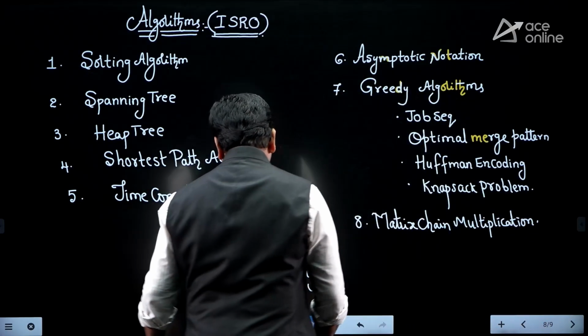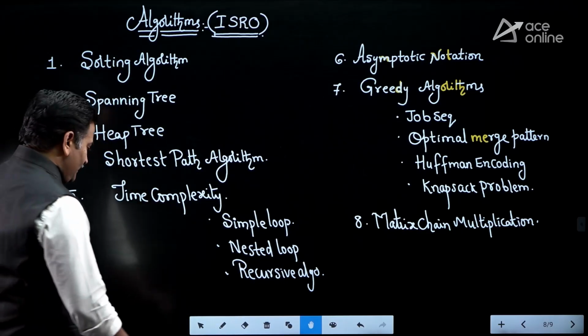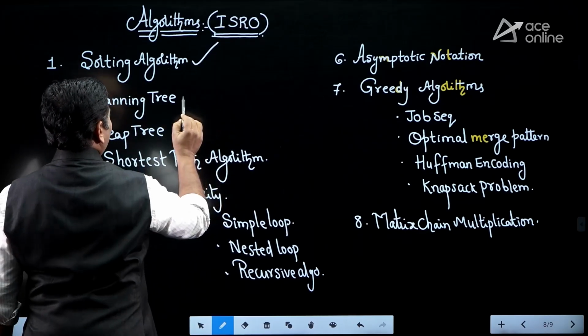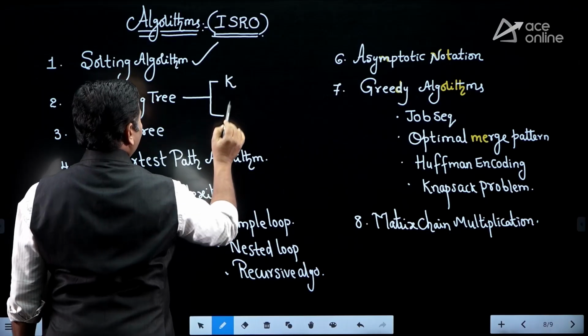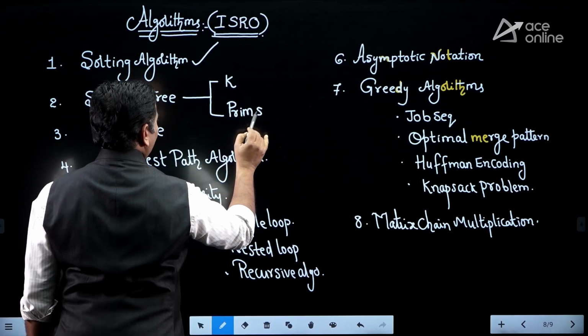Right. So here I gave a summary about sorting algorithms. We need to study all those algorithms. When it comes to spanning trees, friends, you need to focus on Kruskal's algorithm and then Prim's algorithm.